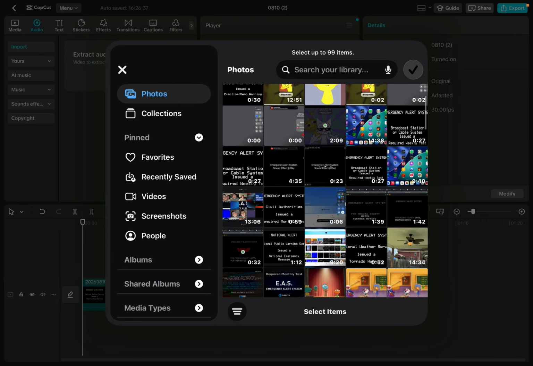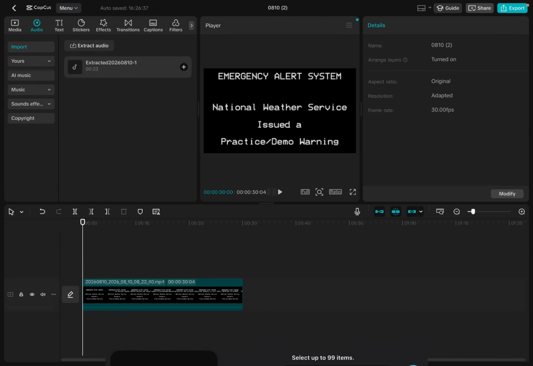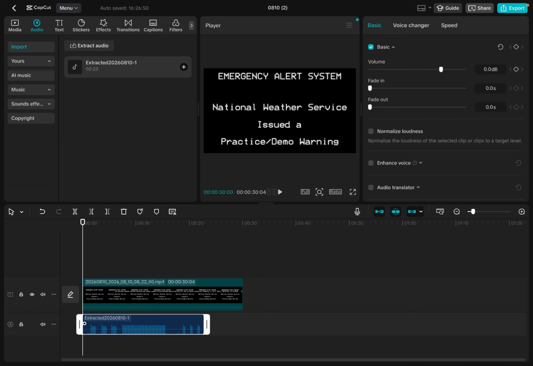So you're gonna have to screen record the audio from here. Add it.